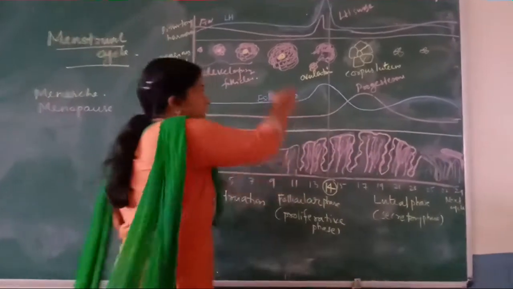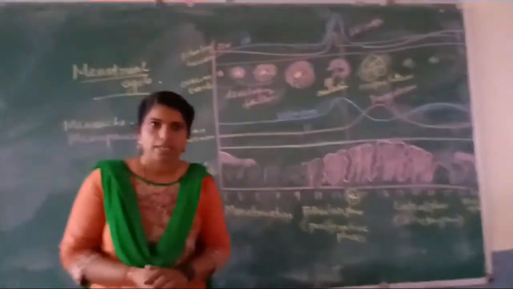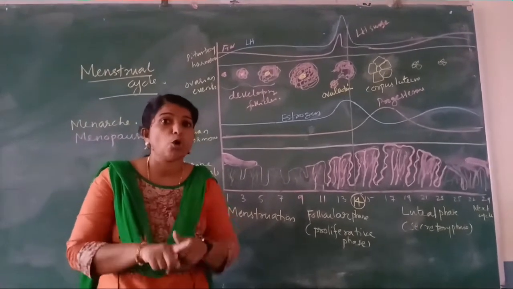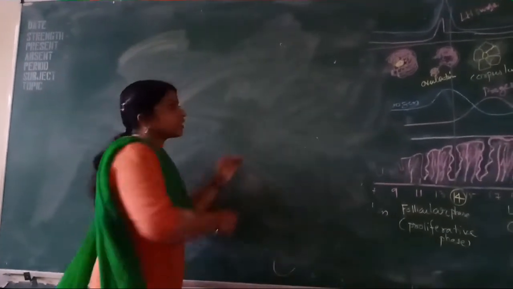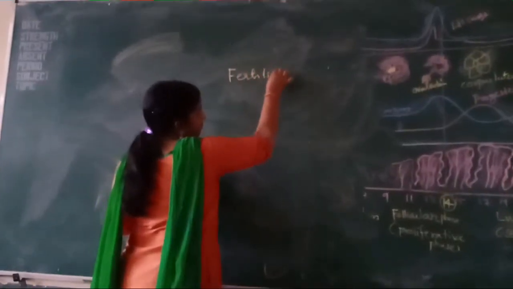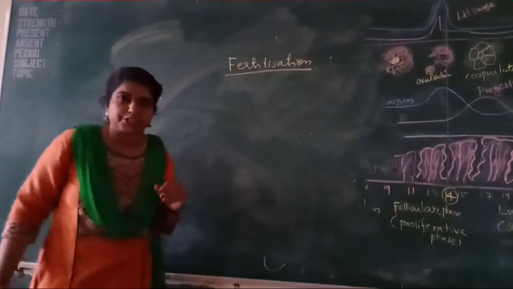Okay, so these are the important things related to menstruation. And I told you menstruation happens only when there is no fertilization. Okay, now we can study that if sperms are present there, that is fertilization. The next process is fertilization.